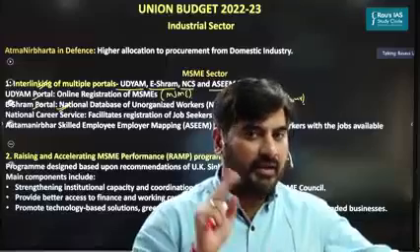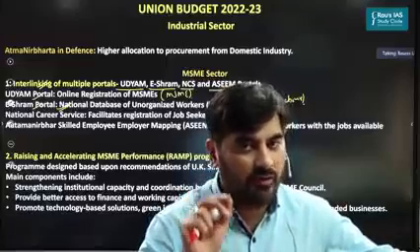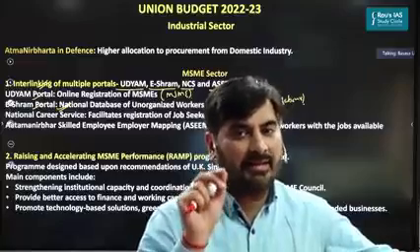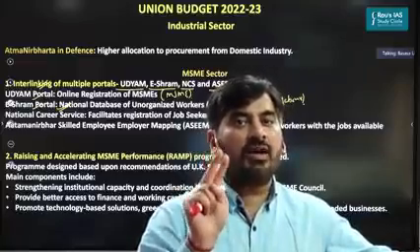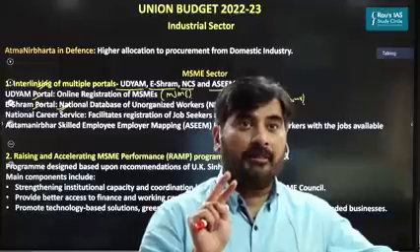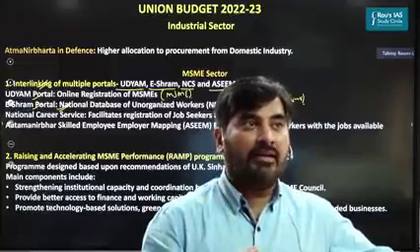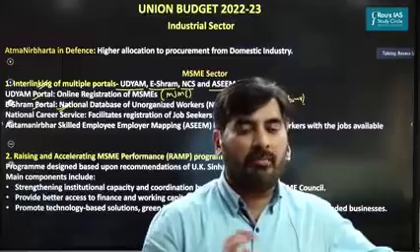That's the first thing. Second and most important, unorganized workers will also avail accidental insurance cover of rupees 2 lakh under Pradhan Mantri Suraksha Bima Yojana. Please remember this.